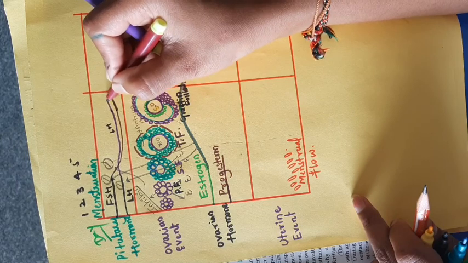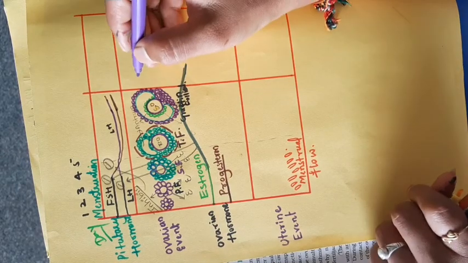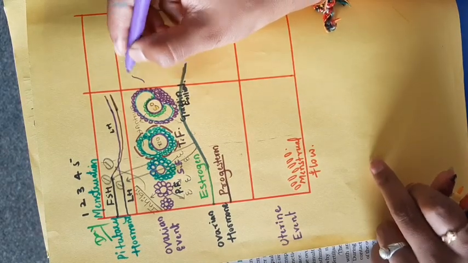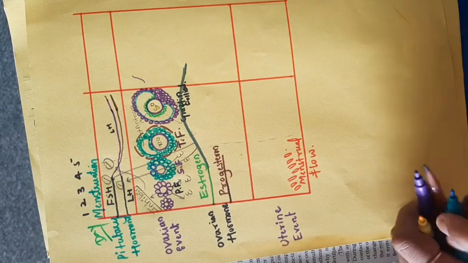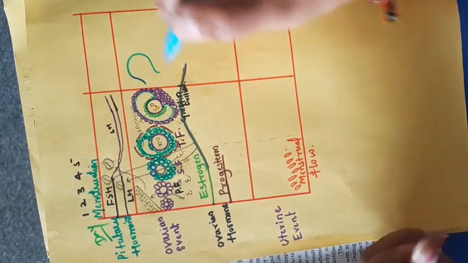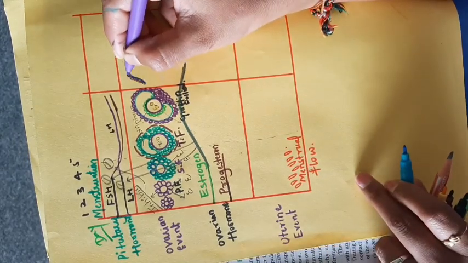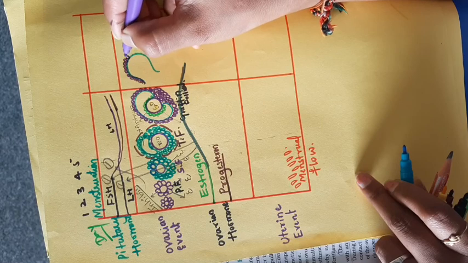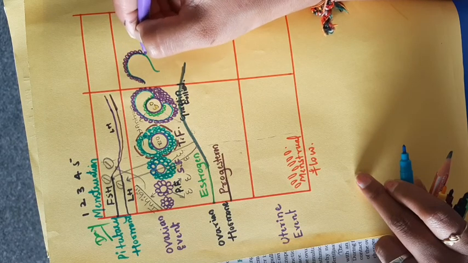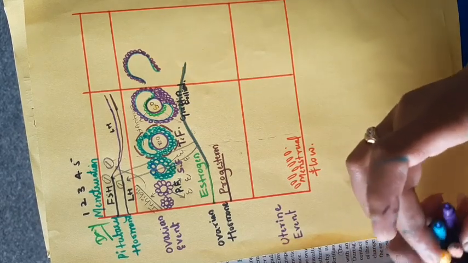When the Graafian follicle grows, it bursts, it breaks and releases the secondary oocyte. That process is called ovulation. Here I am trying to draw the Graafian follicle after releasing the ovum.